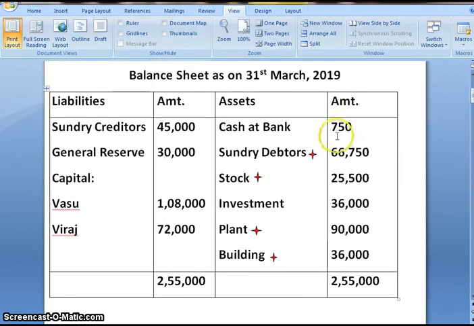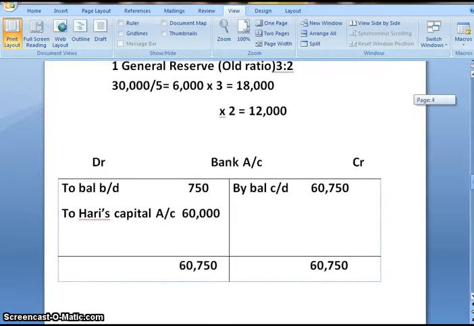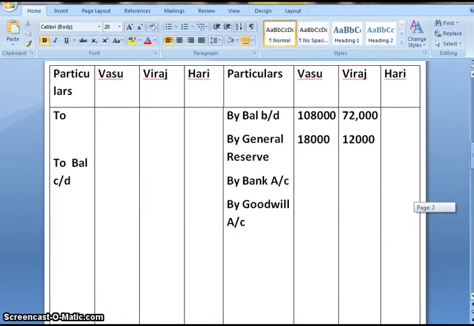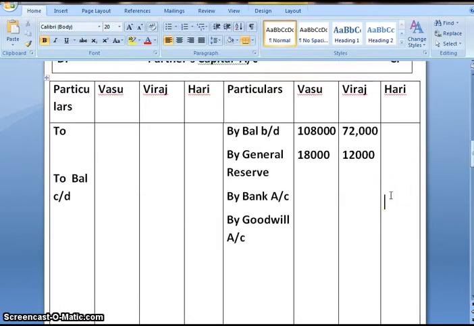Bank account opening amount is 750. So balance brought down 750 to that to Hari's capital account, that is 60,000. And second effect would be in partner's capital account. 60,000 in Hari's account by bank.